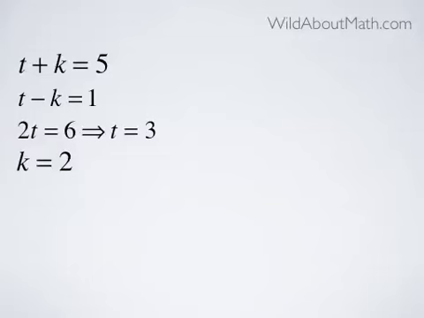If we also want to verify that our answer is correct and want to know what k is, then we can look at either the first or the second line and figure out what k is. So the first line says t plus k is 5. If t is 3, then k is 2, and we're done. Or you could look at the second line and say t minus k equals 1. Well, if t is 3, then 3 minus 2 equals 1.